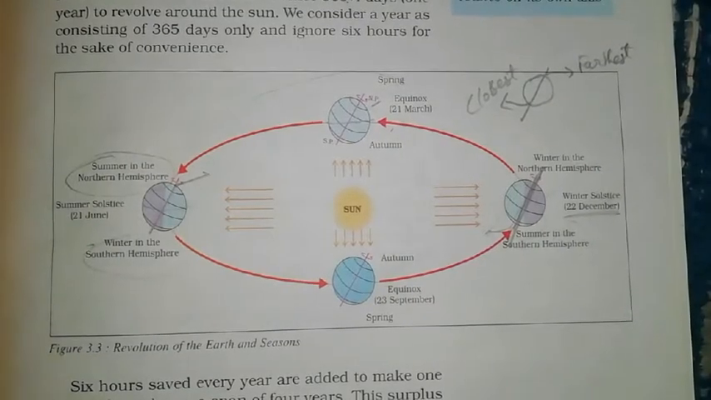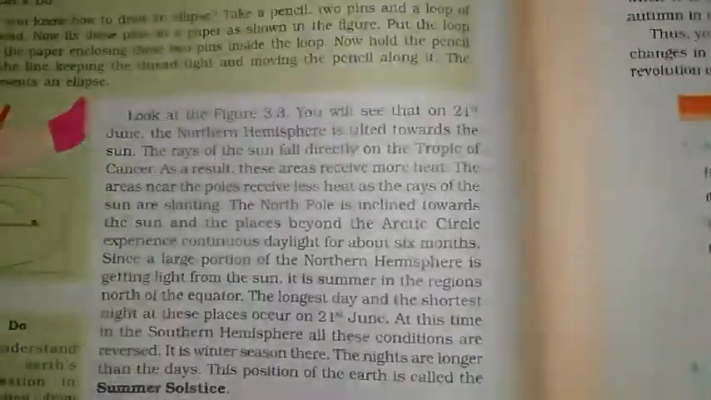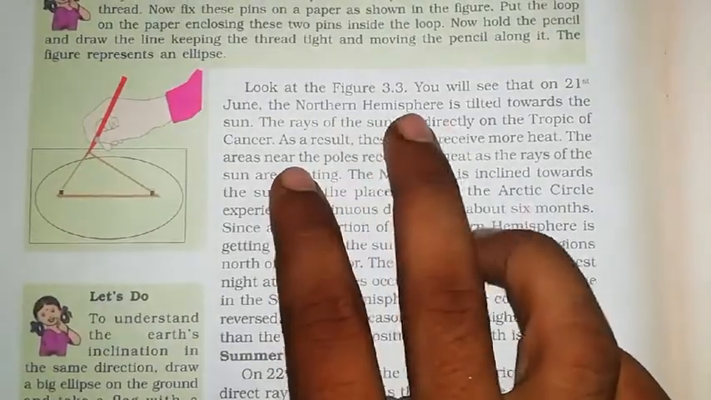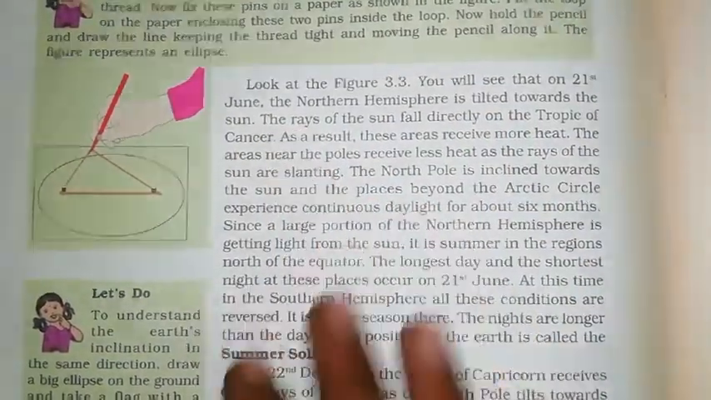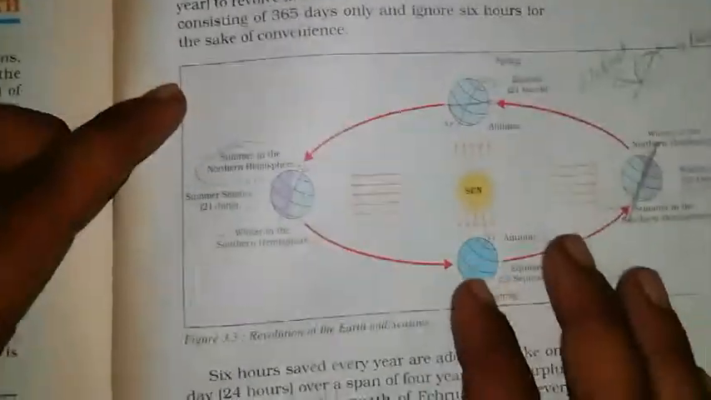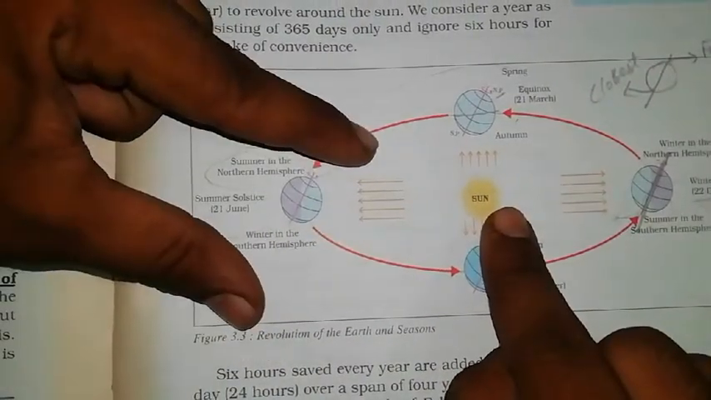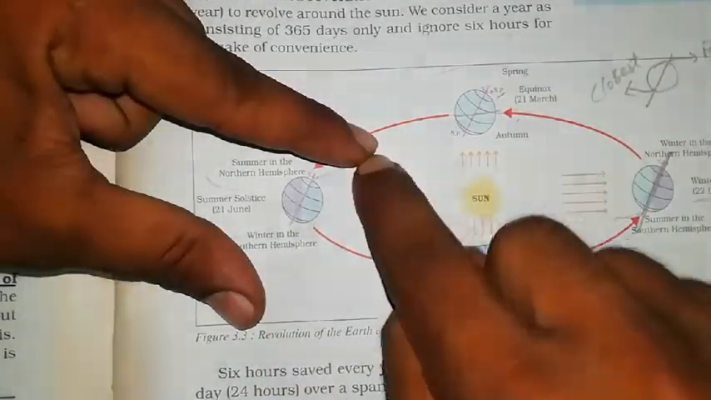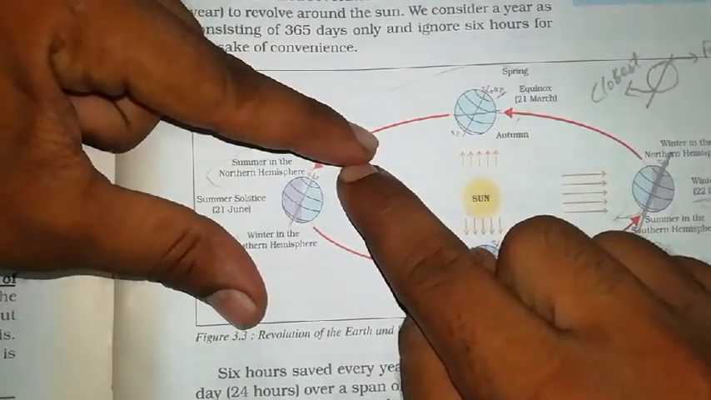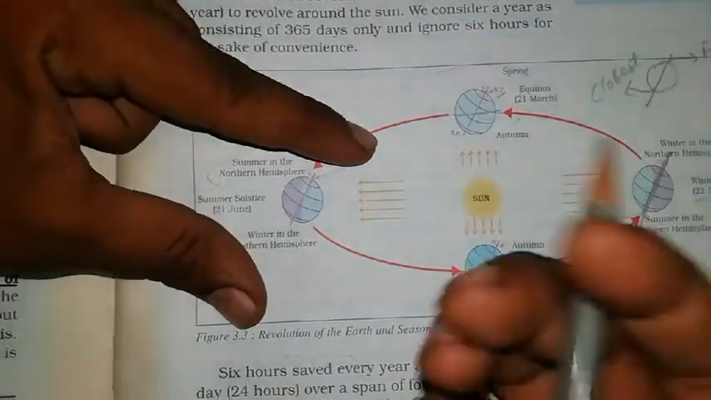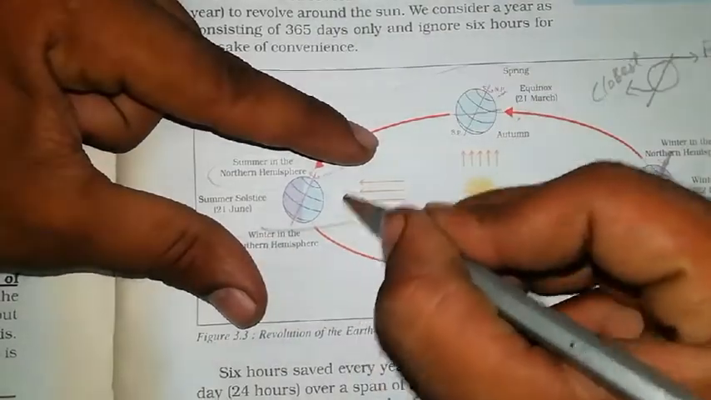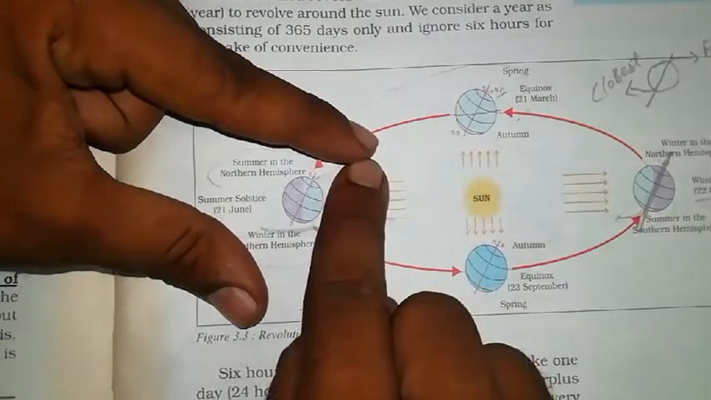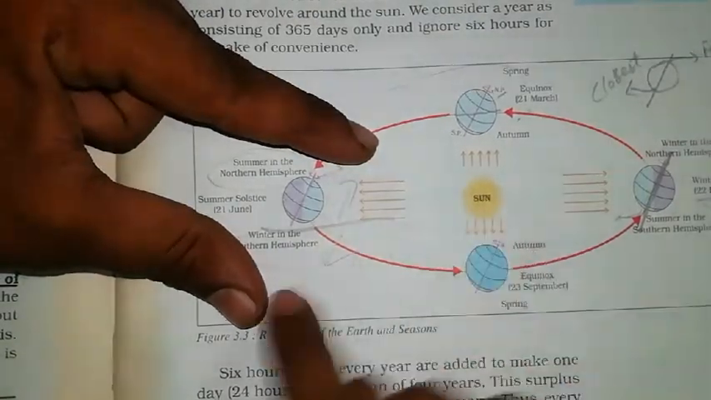So look at the figure. You will see that on 21st June the northern hemisphere is tilted towards the sun. This is the sun, and it is tilted in this way. So this part is closest and this part is farthest. It will receive more sunlight from the sun. This is the northern hemisphere and this is the southern hemisphere. So summer is in the northern hemisphere here, and winter is in the southern hemisphere.